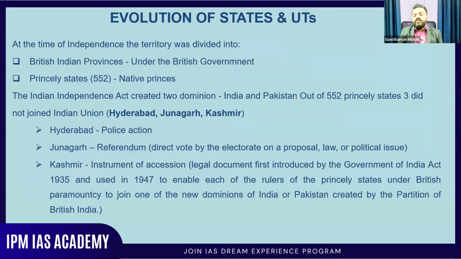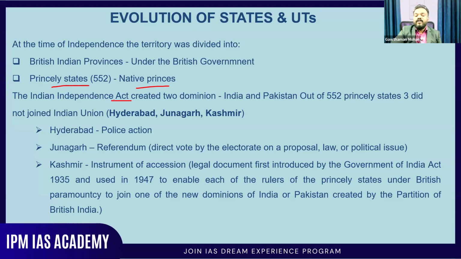Now, how did the evolution of the states and union territories happen? Basically, when we were getting independence, there were British Indian provinces and princely states. The British Indian provinces were mainly under the British government. The places which were completely under the control of the British government can be termed British Indian provinces. And when it comes to the princely states, you know that the native princes were the leaders or rulers of that particular territory. And the Indian Independence Act created two dominions.